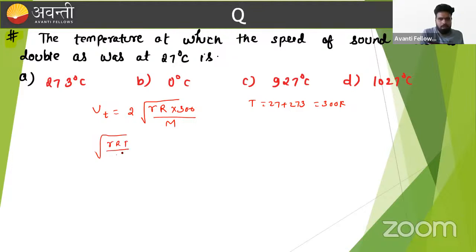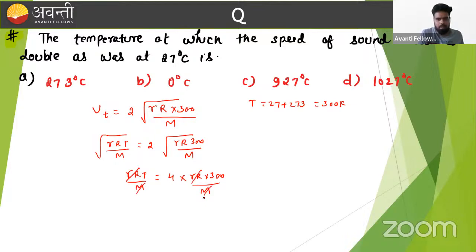So again, this can be written as the square root of gamma RT upon M. If we solve the above equation, what do we get here if we square both sides? Gamma RT upon M equals 4 times gamma times 300 upon M. Here gamma R upon M cancels out and the temperature is nothing but 1200 Kelvin. But the answer is not given in Kelvin, so in order to get the answer, we have to convert into degrees Celsius.